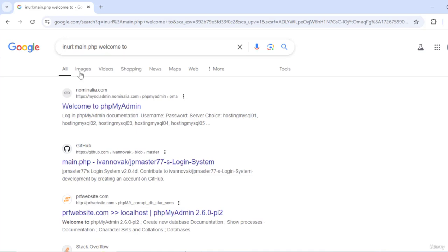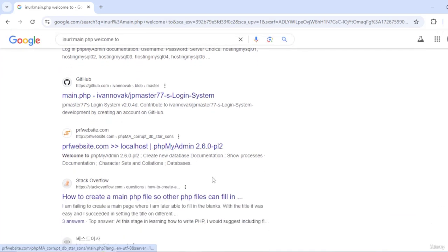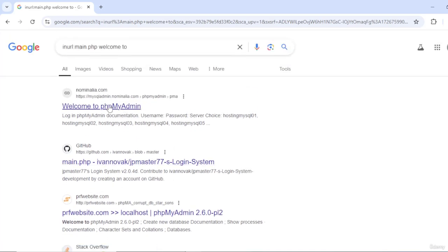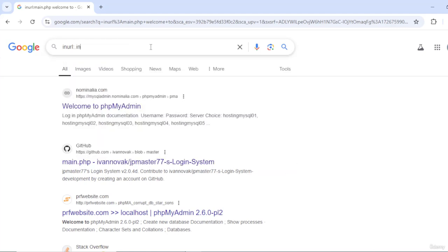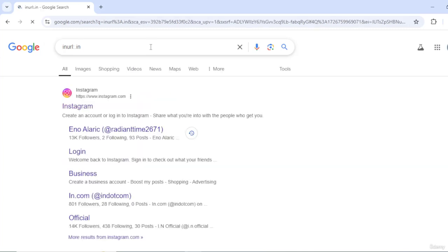Now it's showing you all the pages which have got welcome to phpMyAdmin in their URL. You can even check websites with inurl .in. That means this will show you all the domains that have got .in in their URLs.